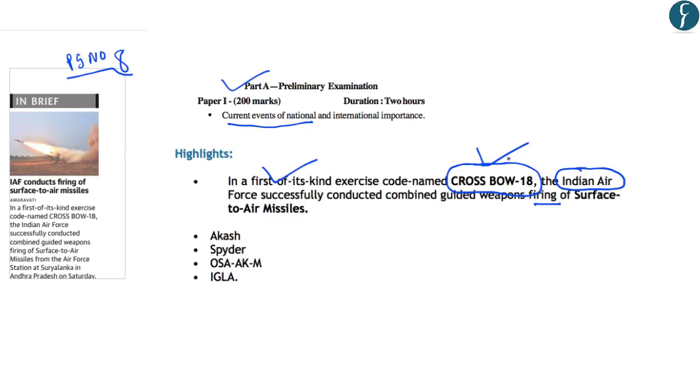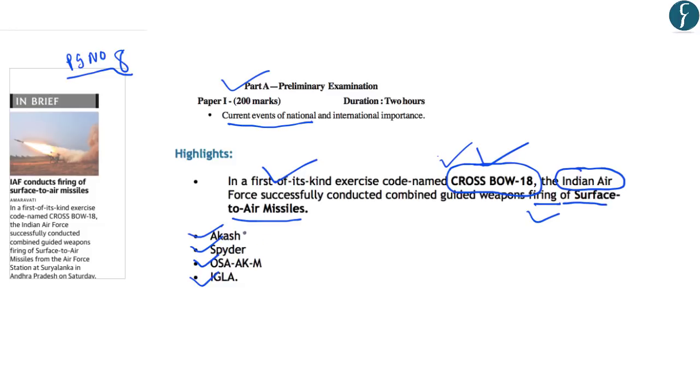Now another important fact related to this Crossbow 18 exercise is that it was related to the firing and testing of surface to air missiles. So successful firing and testing of surface to air missiles Akash, Spider, OSA AKM and IGLA has been conducted by the Indian Air Force in this exercise. Now from exam point of view, 2 points are important. First is the name of this exercise and what is it related to. So it is related to the testing of surface to air missiles.